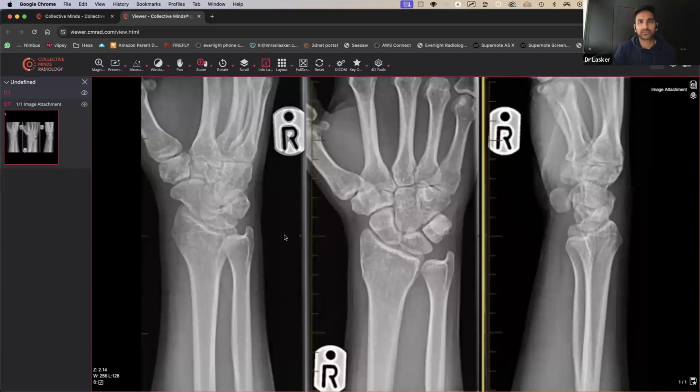So what I'll have a look at is we've got three views of the wrist, right? And one of the things you'd want to do is make sure that the scaphoid looks okay, and also look at the scapholunate distance, make sure there's no fracture there or widening of the scapholunate